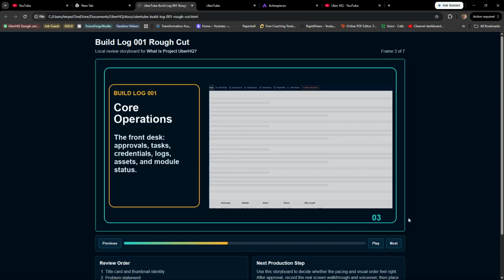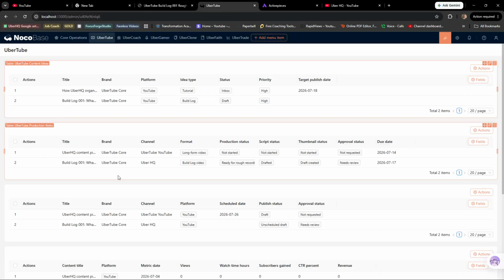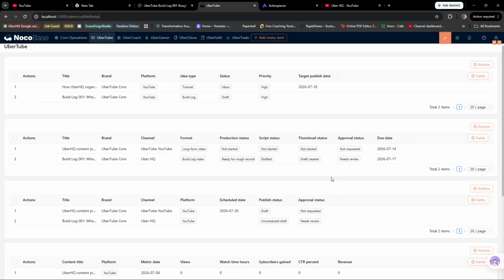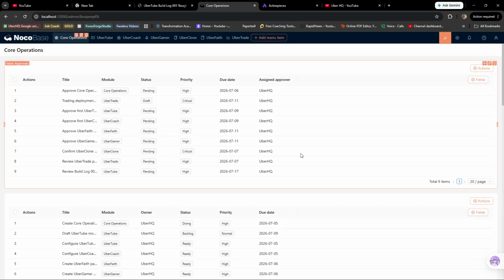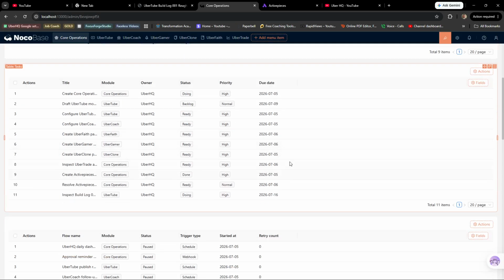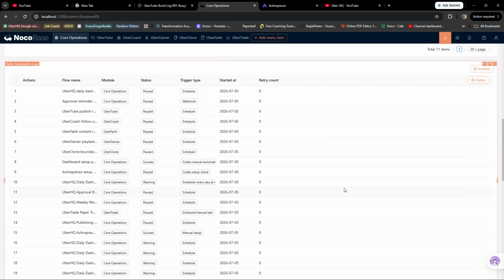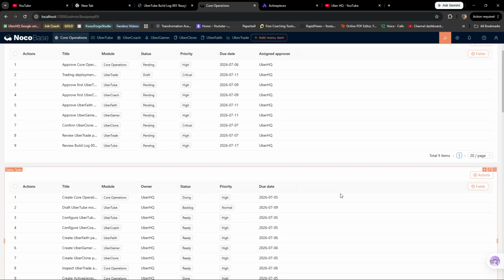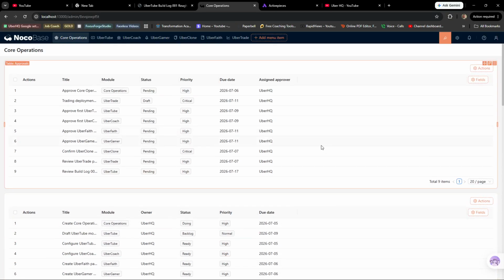Let's see. Here we go. Core operations in NocoBase. So NocoBase is kind of the brain, where it's keeping up with everything. Oh, that's UberTube. Sorry. Let's go to core operations. So core operations, this is for all of them: UberTube, UberCoach, UberGamer, UberClone, UberFaith, UberTrade. So this tells me where I am, what tasks I have, automation logs, credential references, and so on and so forth. It keeps track of everything, keeps everything together overall.